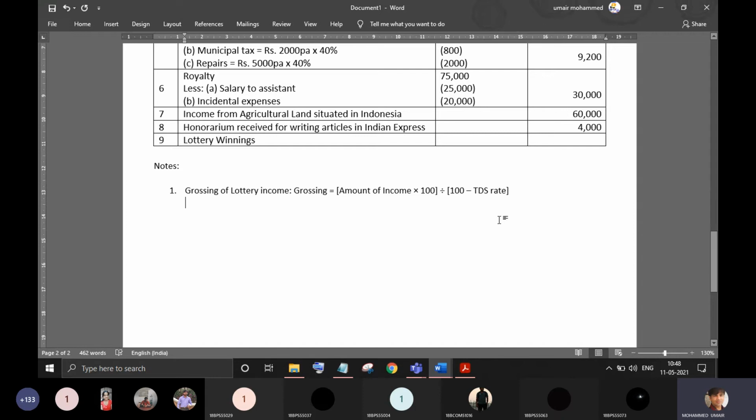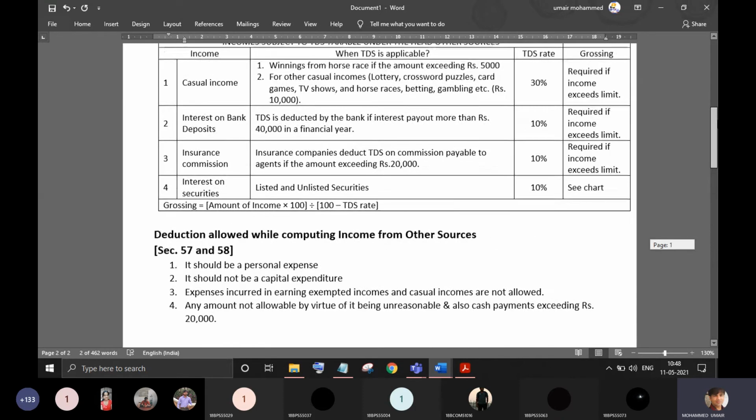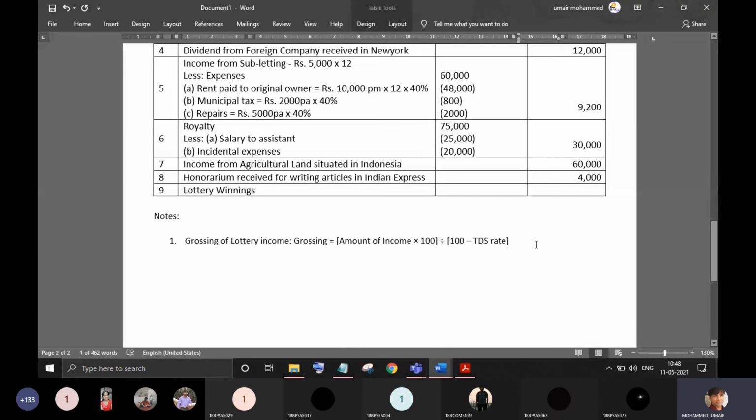What is the TDS rate? The TDS rate for casual incomes is 30%. So let's substitute.